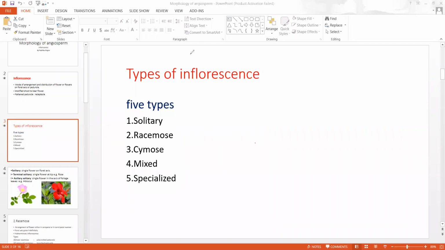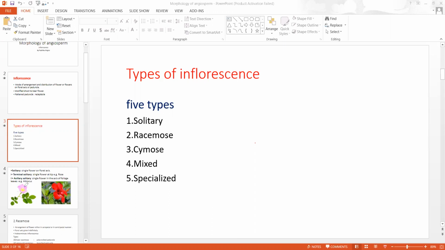Solitary inflorescence is one in which there is only one flower in a floral axis. Racemose inflorescence means flowers are arranged in an acropetal or centripetal manner in the floral axis. Cymose inflorescence is when flowers are arranged in a basipetal or centrifugal manner. You have to study only these 3, and you need not study mixed and specialized inflorescence.